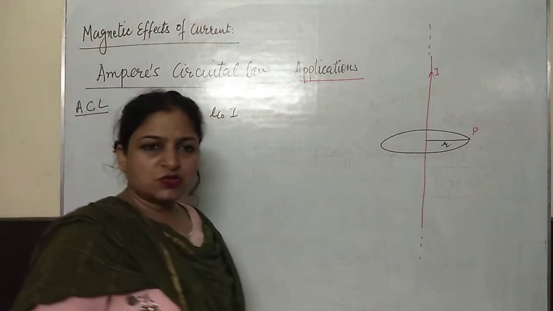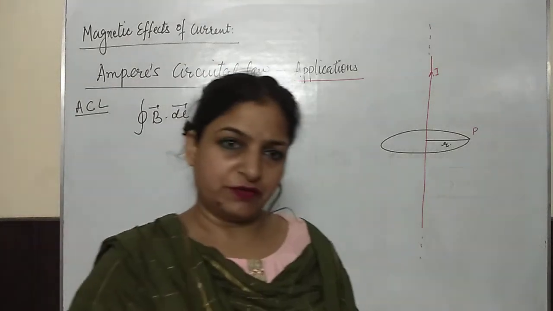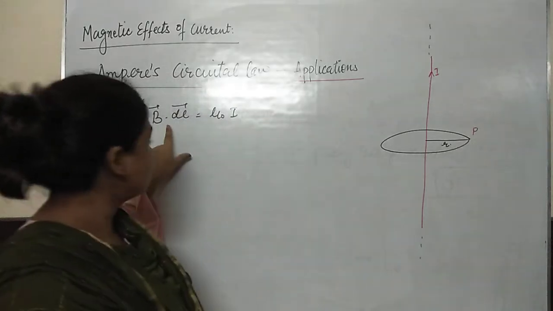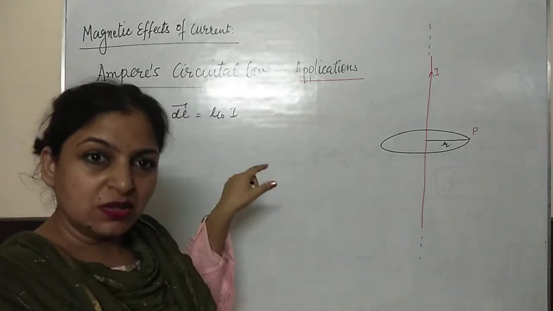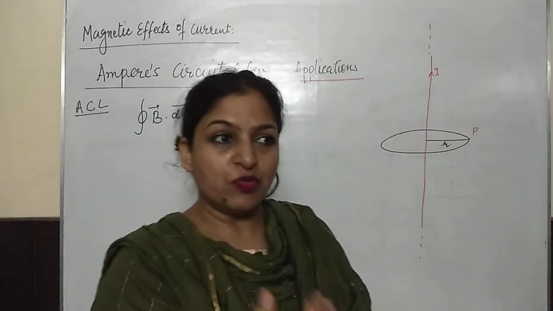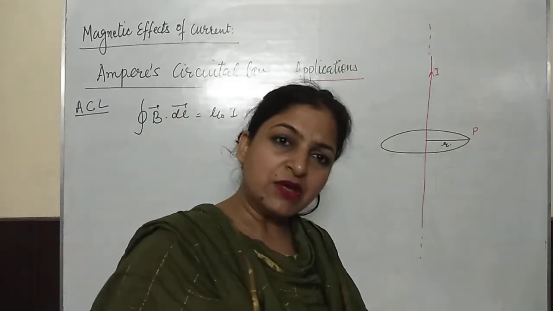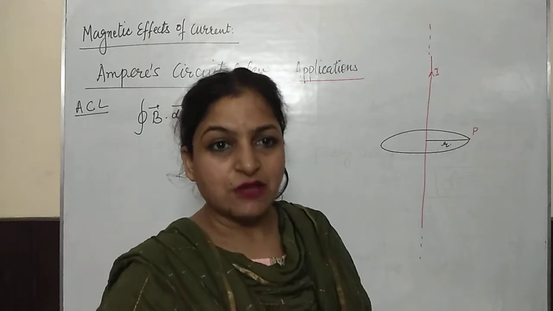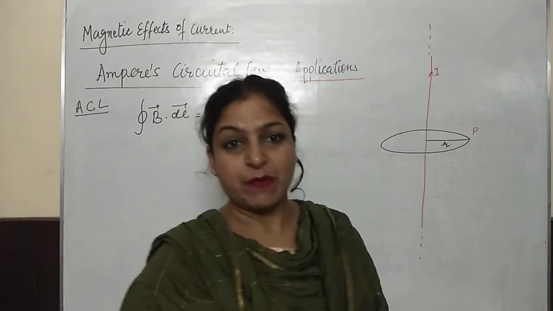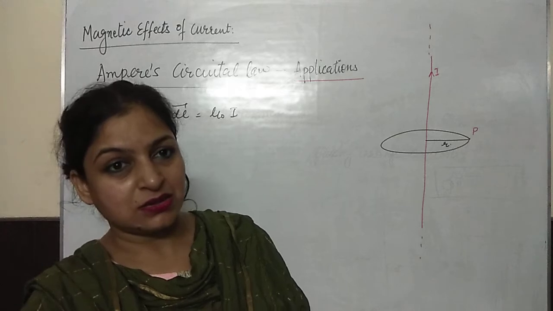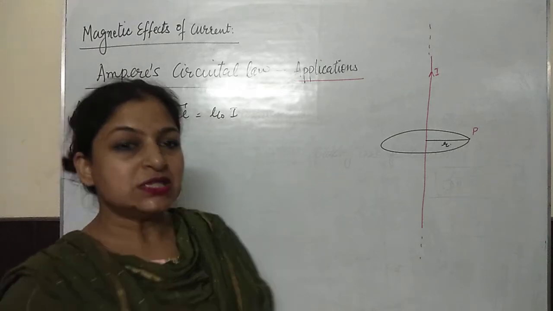dl is what? This is a small length element of the loop we have considered here. As per the symmetry, the magnetic field is circular, and the loop we have considered is also circular in nature. So at any point the magnetic field is tangential, and the length element is also tangential. So the magnetic field and the length element would be parallel to each other. So the angle between the magnetic field and the length of the loop would be 0 degrees.